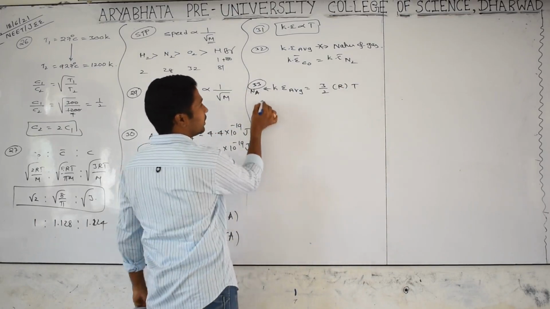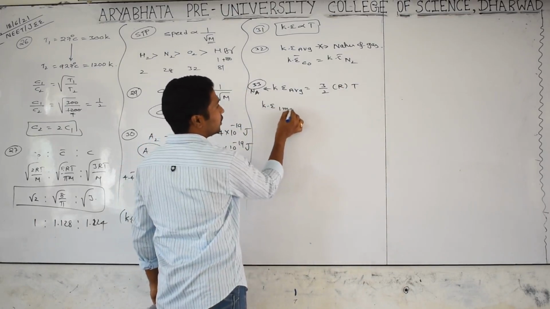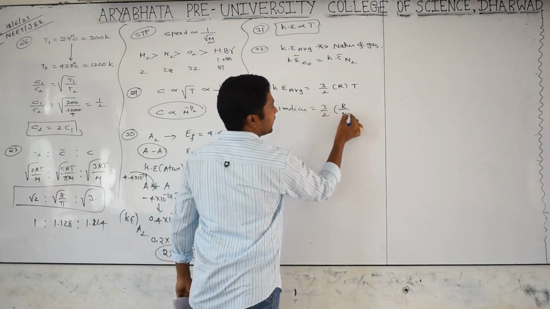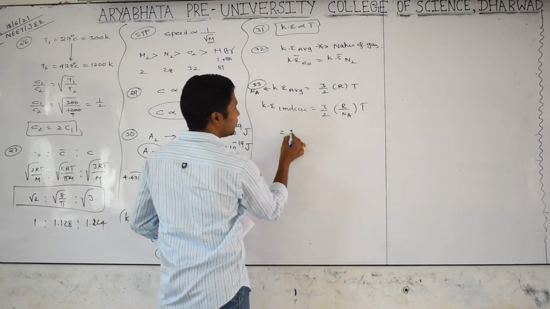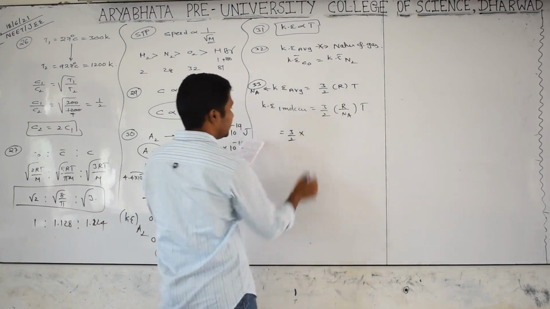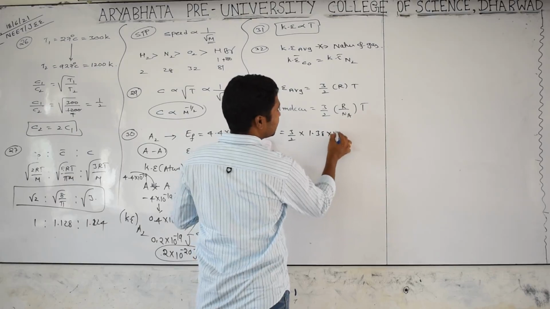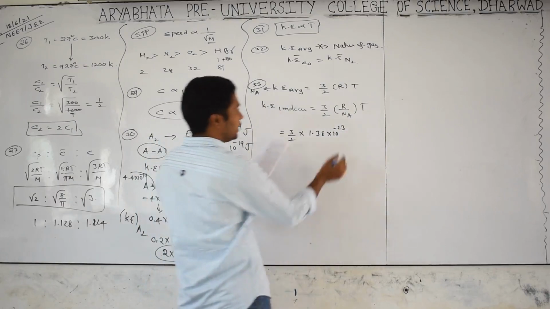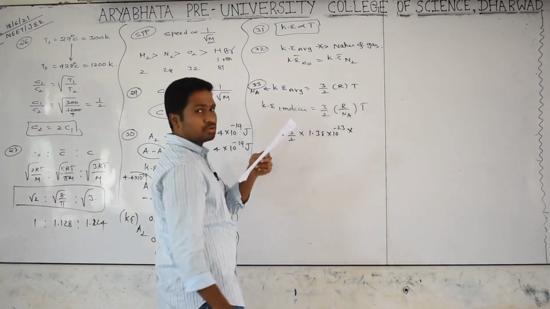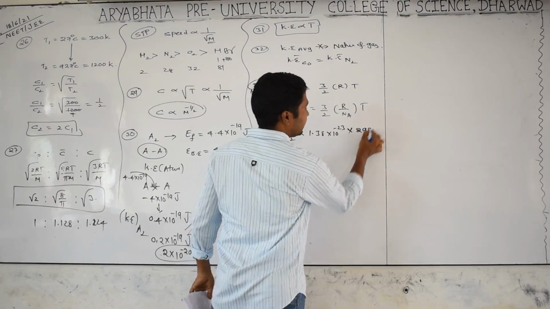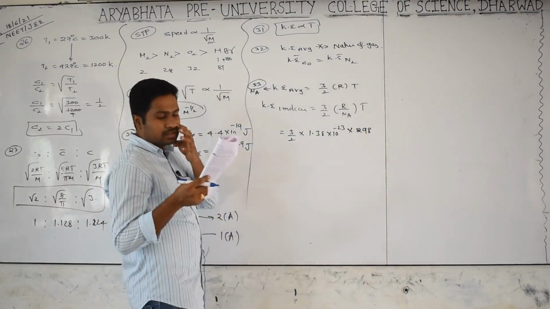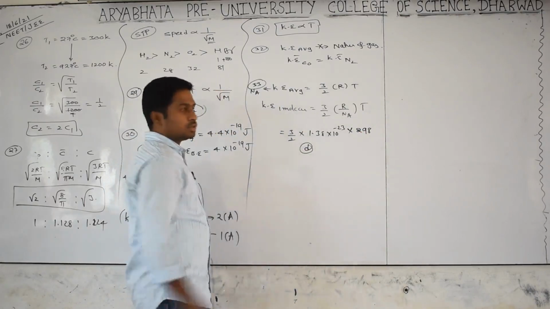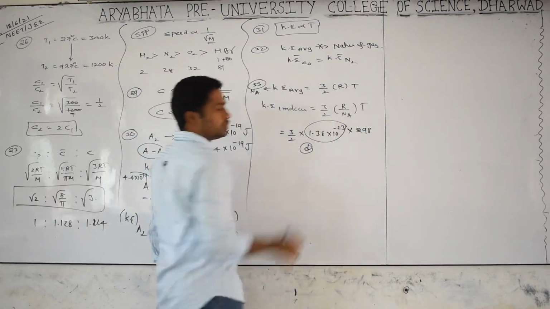But per molecule, the kinetic energy is 3/2 of R by Na into T. The value of R by Na is 1.38 into 10 to the power of minus 23 joules per Kelvin per molecule. Temperature given as 25 degrees is 298 kelvins, so you get the answer in joules. Option D. This is the Boltzmann constant value in joules.